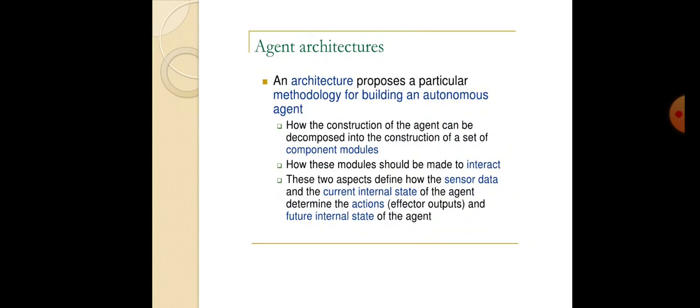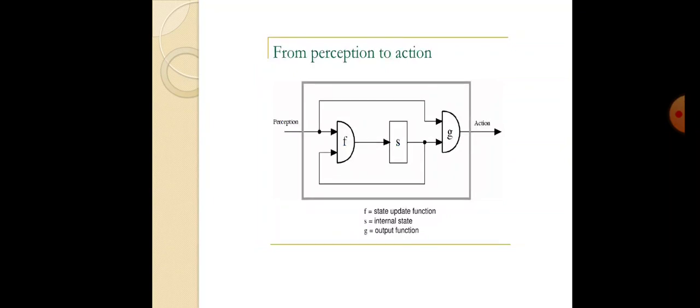Agent architecture. An architecture is a proposal for a particular methodology for building an autonomous agent. It is the decomposition of agent construction into a set of component modules, and how the modules communicate with each other.